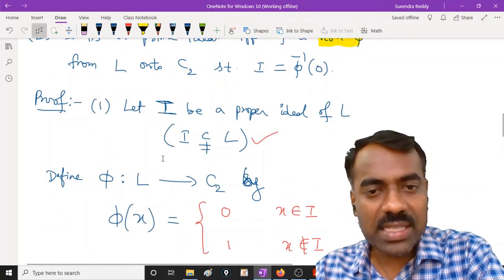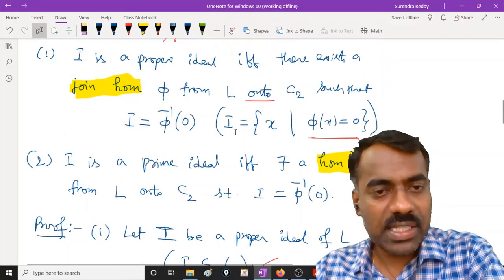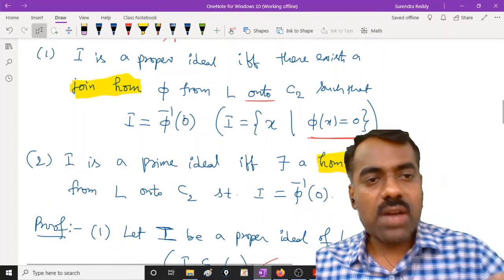Assume that I is a proper ideal, then we proved that there exists a homomorphism. It is a join homomorphism, not just a homomorphism. Now we want to prove the converse.